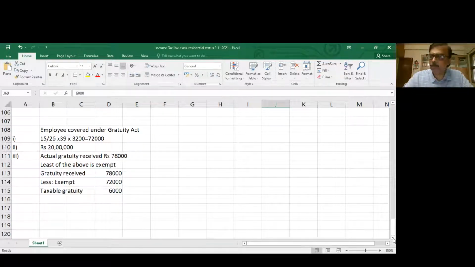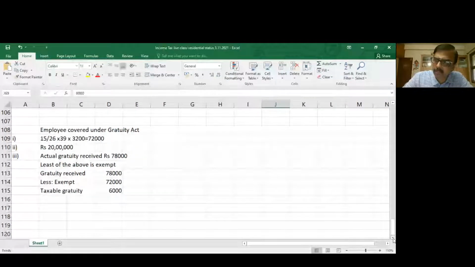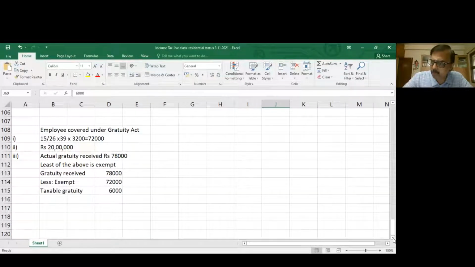Perfect. Normally the question should indicate everything very clearly. If the question is silent, the normal assumption is that it is considered a part of salary. You can put a note there. This is the normal practice, because dearness allowance is normally included for PF and other retirement benefits. So if the question is silent, you can put a note: it is assumed that dearness allowance is forming part of salary for the purpose of calculation of retirement benefits. Normally, 99.9% they'll indicate.